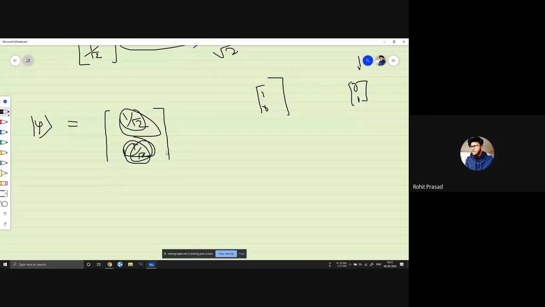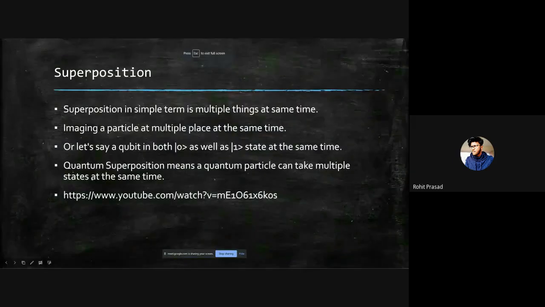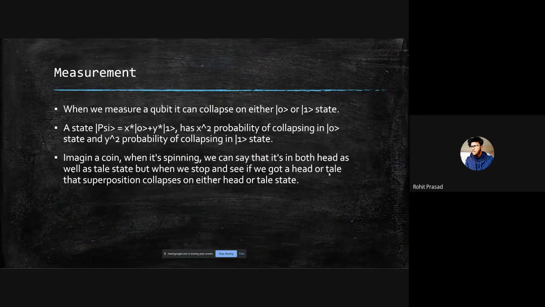So what was my next thing that I was supposed to do? I did this thing, superposition. Okay, so next was your measurement. I did this thing.